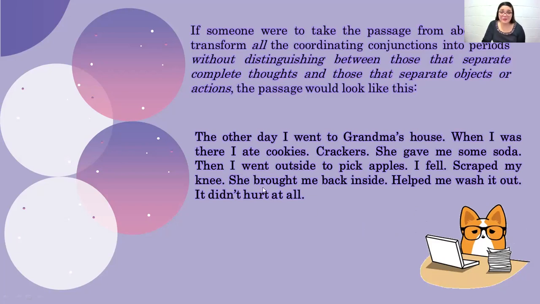Instead of fixing the problem here, if we leave it in this stage, we are making it worse. So here we have replaced all the coordinating conjunctions that we had, and we have just taken them out. We have deleted all the fanboys that we had. Coordinating conjunctions out, and then we put periods in order to see which ones are coordinating conjunctions and which ones are only conjunctions joining elements. And if you see the problem right here, first, it looks choppy, and second, it makes no sense, and we have created probably fragments as well.